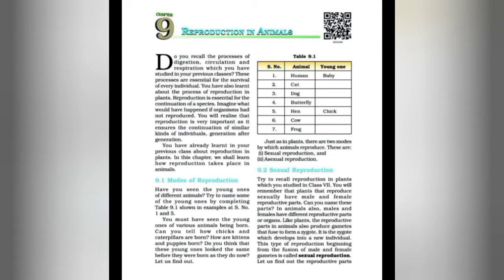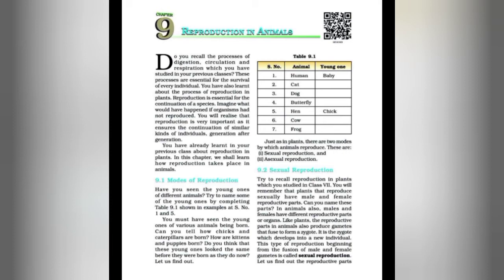In animals also, males and females have different reproductive organs. Like plants, these organs produce gametes that fuse to form a zygote. It is the zygote which develops into a new individual. This type of reproduction, beginning from the fusion of male and female gametes, is called sexual reproduction.